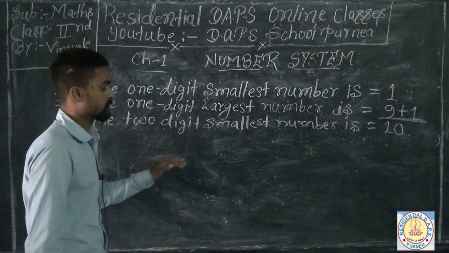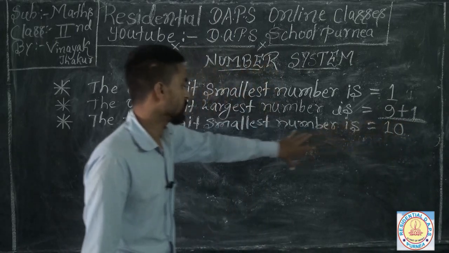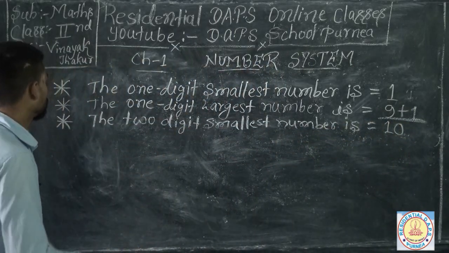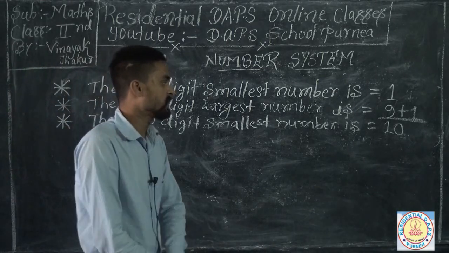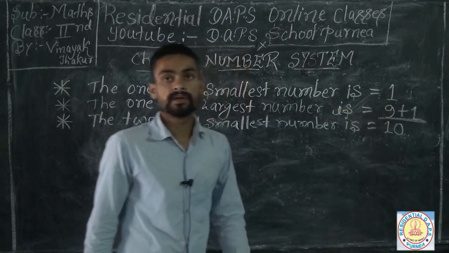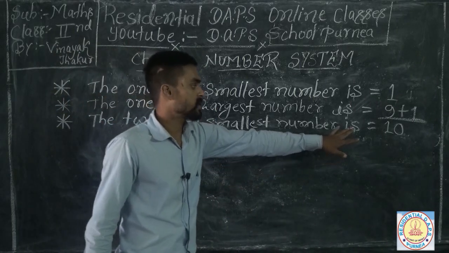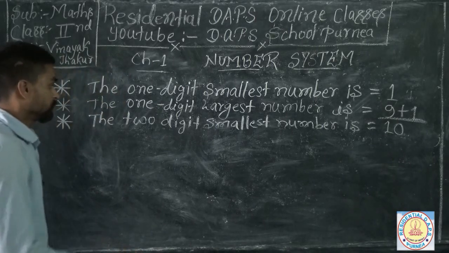So here you have to look on your blackboard carefully at how I found the 2-digit smallest number easily. If you add the 1-digit largest number with 1, you find out 10, which is the 2-digit smallest number.